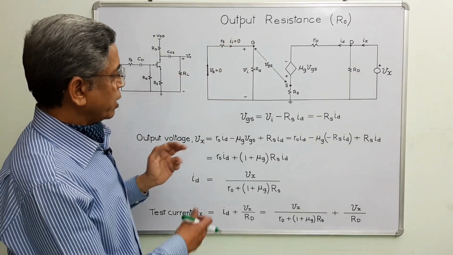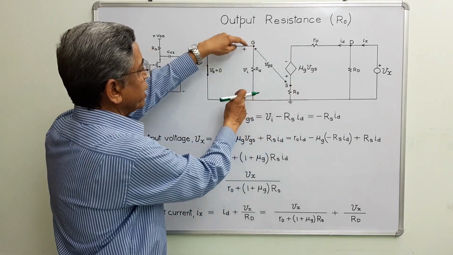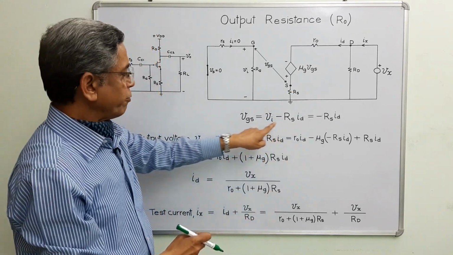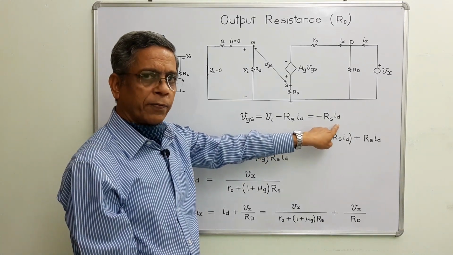Now write the expression for VGS. This VGS is equal to Vi minus the potential difference across this resistor. Since Vi is 0, VGS remains minus Rs ID.